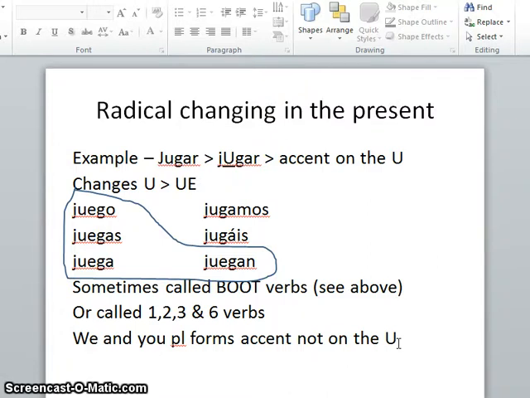Sometimes these are called boot verbs. I've not drawn them really well here, but you can see there's a little boot around there, so you can see that it's the I, you, he, she, and it, and the they form. Sometimes they're called 1, 2, 3, and 6 verbs, for example, because it's the first person juego, the second person juegas, the third person juega, and the third person plural, the they form, juegan. So sometimes they call that as well. So the we and the you plural forms, there's no accent on the U, so those two don't change.